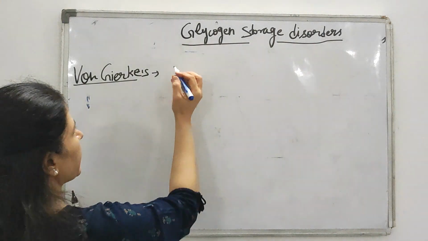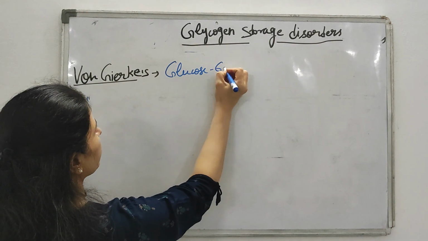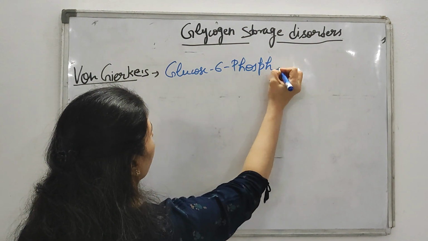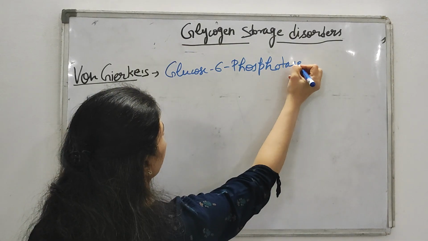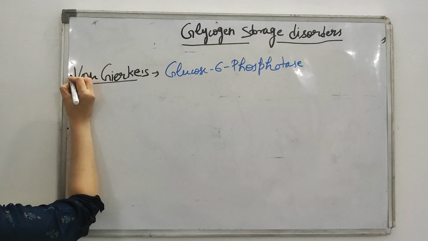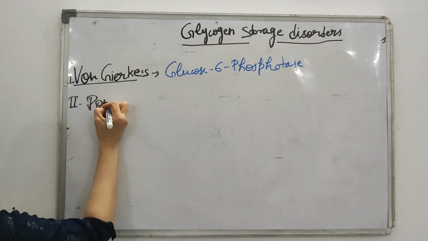The enzyme deficiency is that of glucose 6-phosphatase. Okay, glucose 6-phosphatase. This is type 1. Type 2 is that of Pompe's.